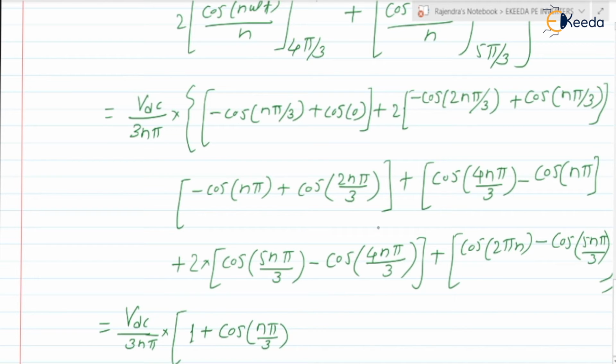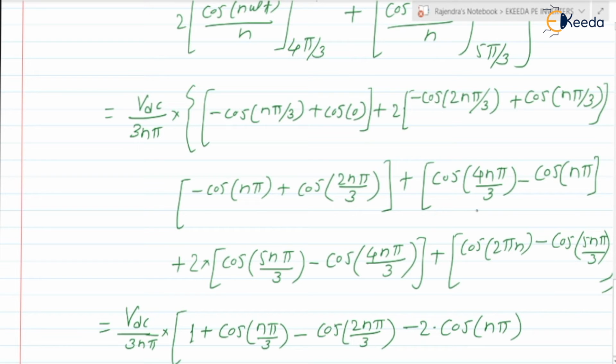Next, here it is minus cos of 2n pi by 3, and here it is a plus, so minus cos of 2n pi by 3 will remain between these two. Next here minus cos n pi, and here it is minus cos n pi, so minus 2 into cos of n pi will remain, right.